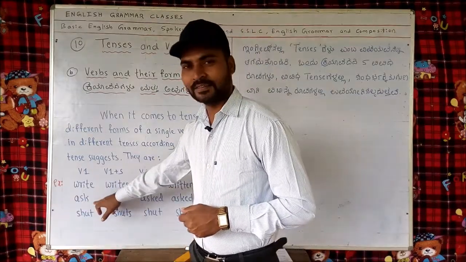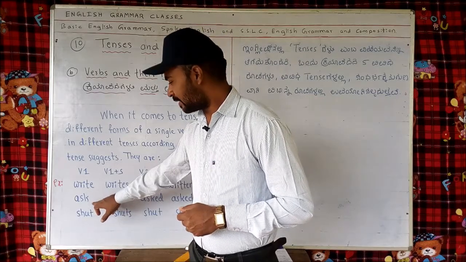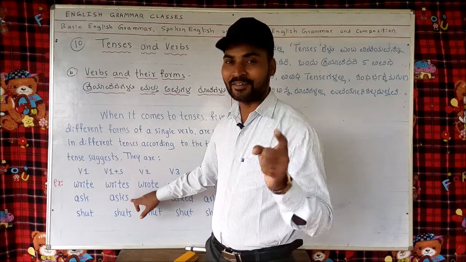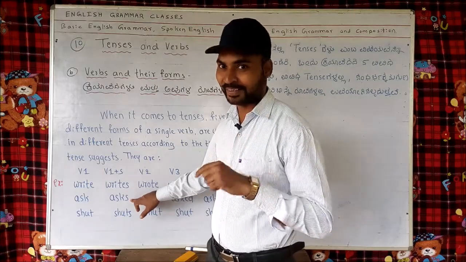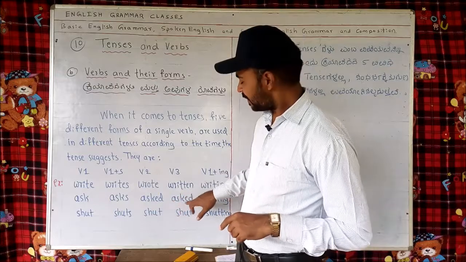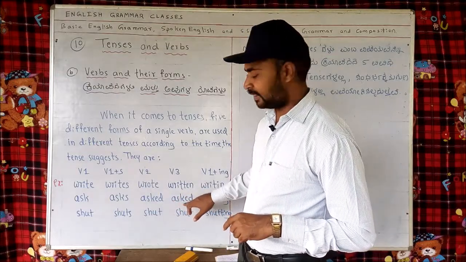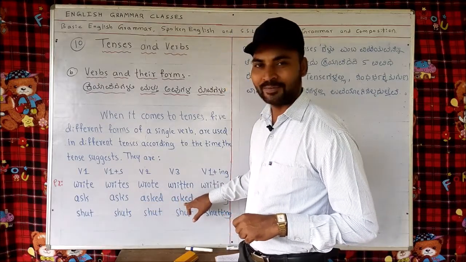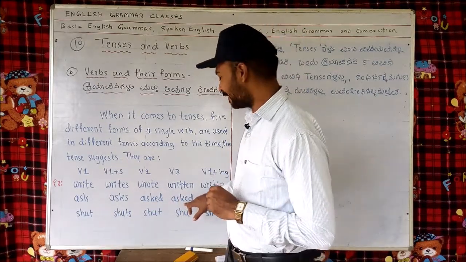Then let's take an example of a regular verb. Ask, base form of the verb. Asks, we have added one S to make it V1 plus S. Asked, V2. Asked, V3. These regular verbs are the same in V2 and V3. This we should keep in our mind.